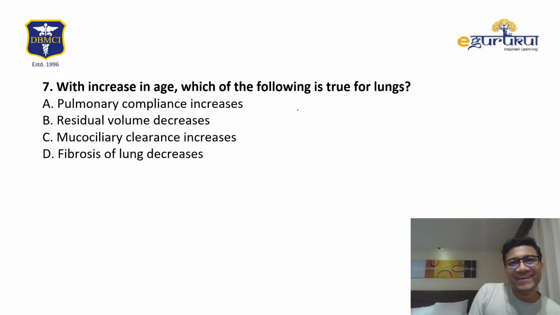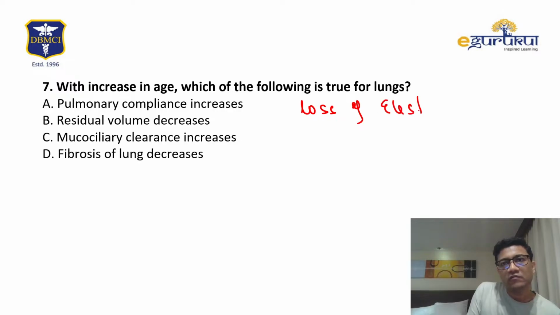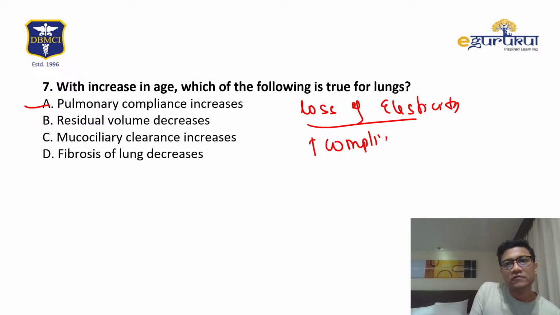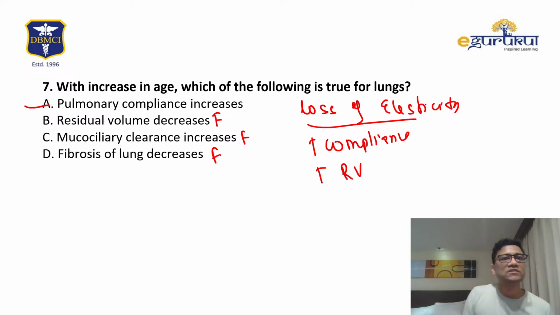With increase in the age, what is true? So remember, with age there is loss of elasticity. Lungs become more fibrotic, okay. So there should be increased compliance. And that causes increased RV. It will increase. This falls. This also decreases. This also falls. So best answer is pulmonary compliance will increase. Answer should be A. Okay.